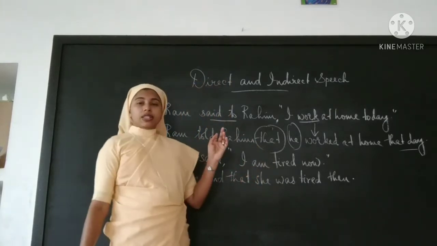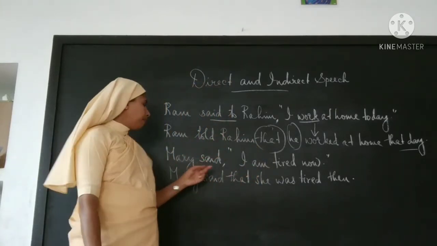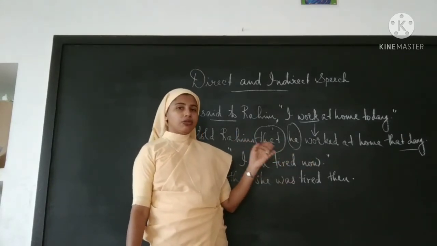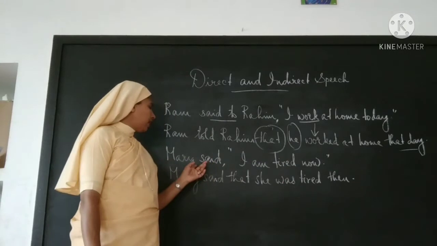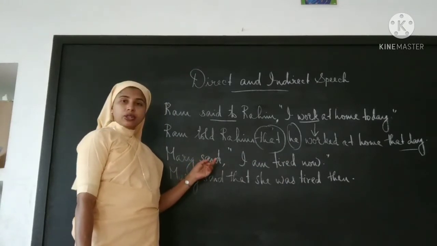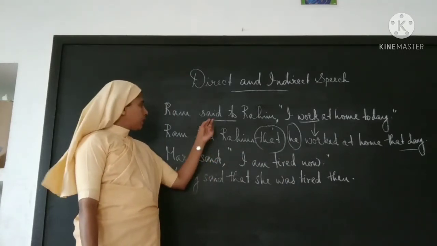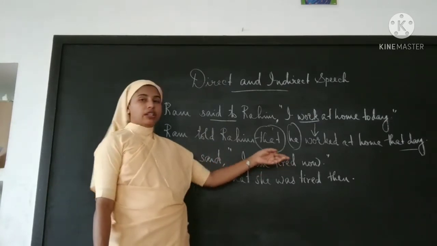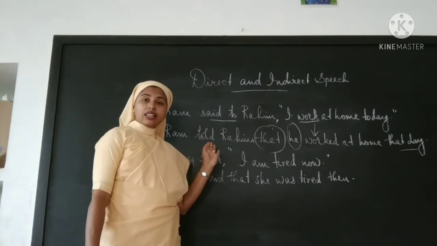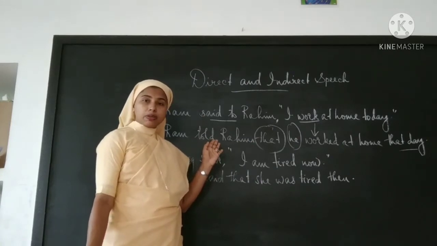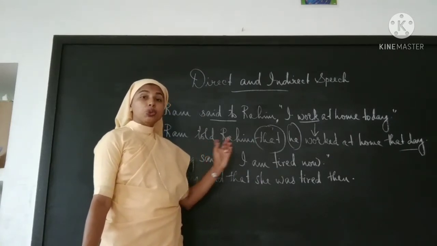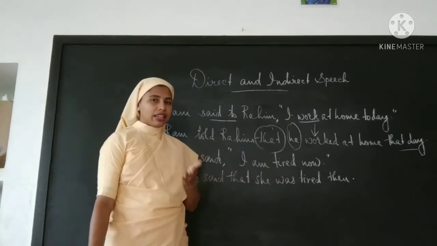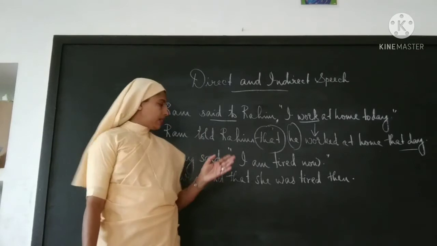Okay, so let's take the second example. Mary said, "I'm tired now." Here the reporting verb is in simple past. So you see, in the exact words of the speaker, there can be two tenses. Sometimes there may not be. That is why I say there can be two tenses.